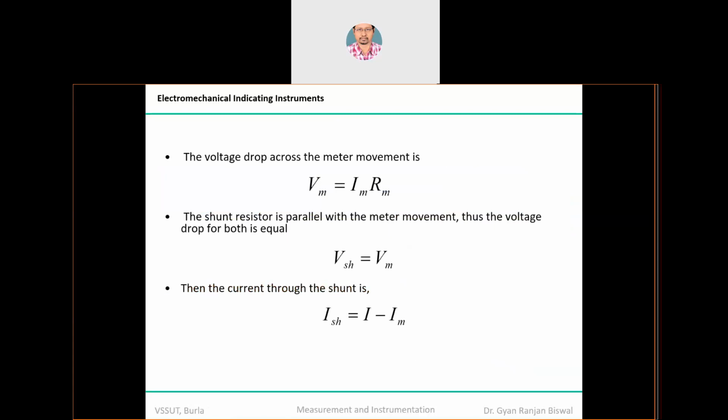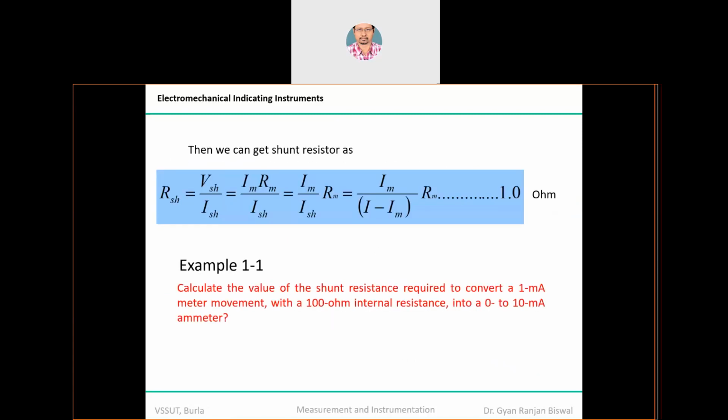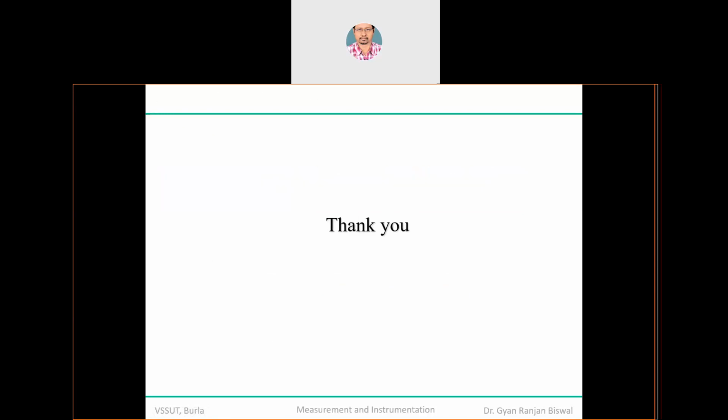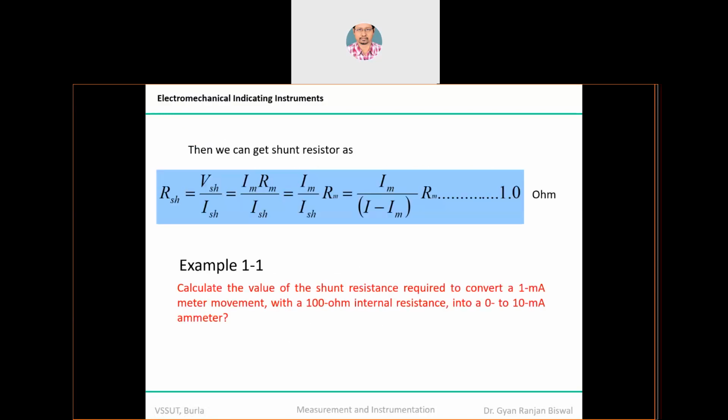Okay, can you increase the range of this particular ammeter? Yes, we can increase the range of the ammeter measurement, because the range you are getting is between some 10 microampere to 100 milliampere. Can I increase the range of current measurement? Can I increase the range of voltage measurement? The answer is yes. That we will see in the following slides, maybe in some other lectures. This is one example I have given you. Try to go through it. It is just a fundamental, direct formula-based question.